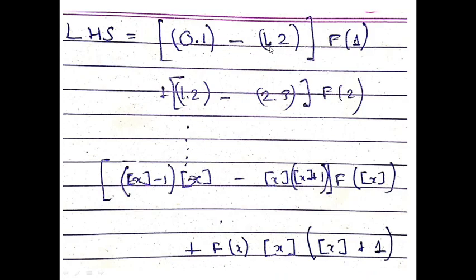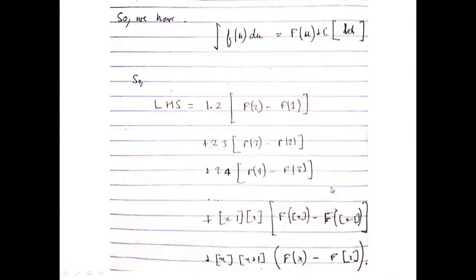See, F of 1 has 0 into 1 minus 1 into 2, F of 2 has 1 into 2 minus 2 into 3, and F of 3 will have 2 into 3 minus 3 into 4. Similarly, up to F of the greatest integer of x, the coefficient will be the greatest integer of x minus 1 into the greatest integer of x, minus the greatest integer of x into the greatest integer of x plus 1. And this term will be left: F of x into the greatest integer of x into the greatest integer of x plus 1 will be left, if you observe carefully, because see, F of 2 comes in the series.